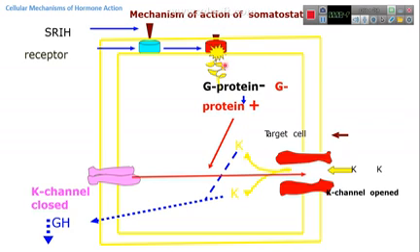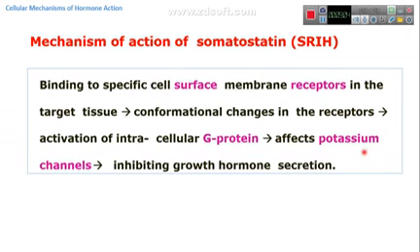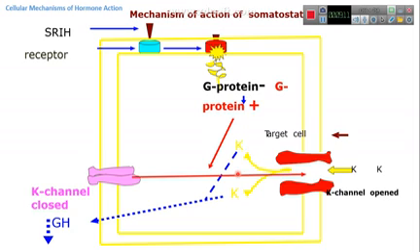This is somatostatin: interaction between receptors and hormone, G protein alteration. But what type of G protein? Gi, inhibitory, that leads to potassium channels being opened, and this has an effect on the growth hormone, whose secretion is inhibited.